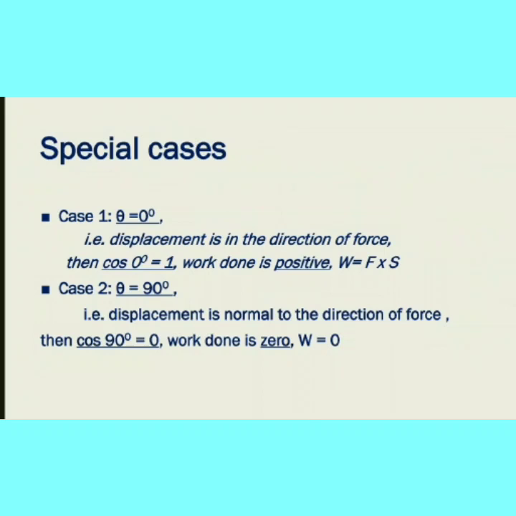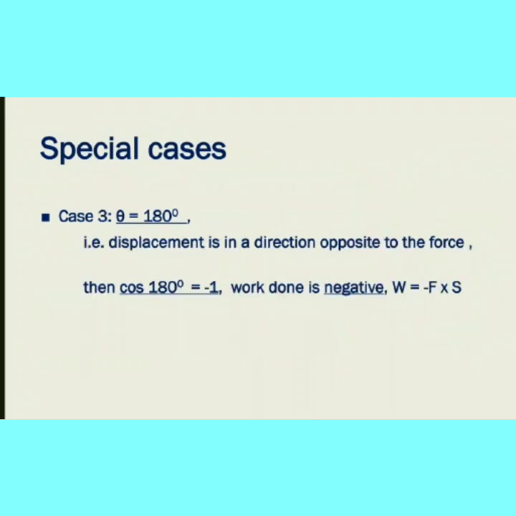Already we know if it is a circular path, the distance we cannot calculate because it revolves around in a circular path, so displacement will not be there. So work done is 0. We are proving it mathematically. How we are proving it: the displacement is normal to the direction of force. So next one is case 3, 180 degree.